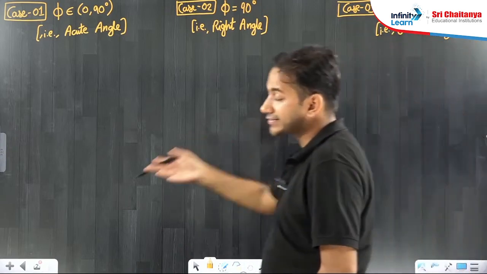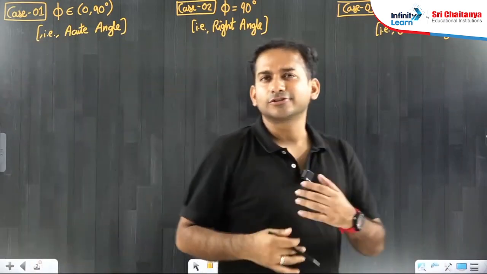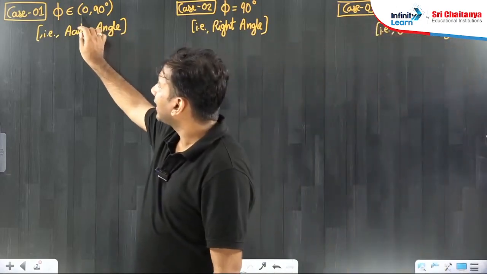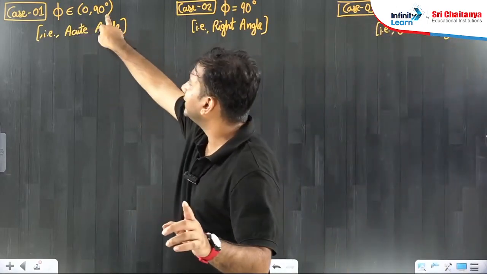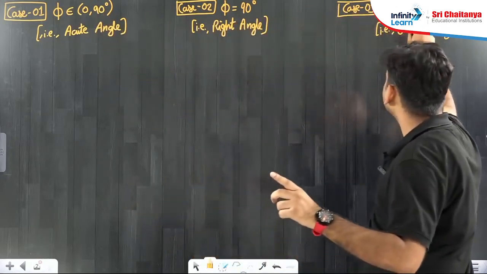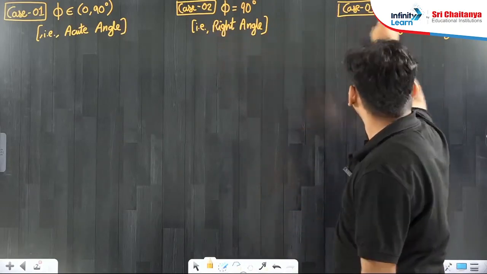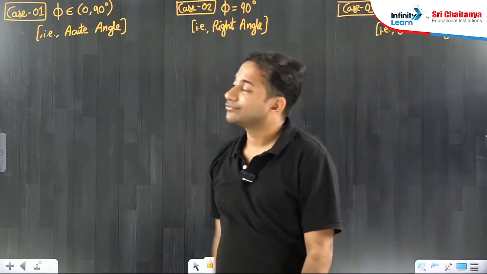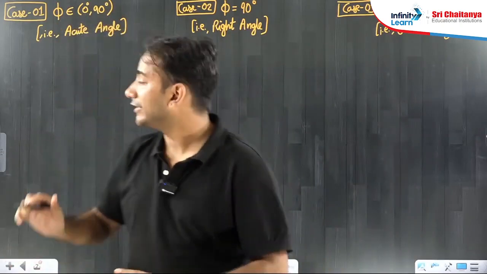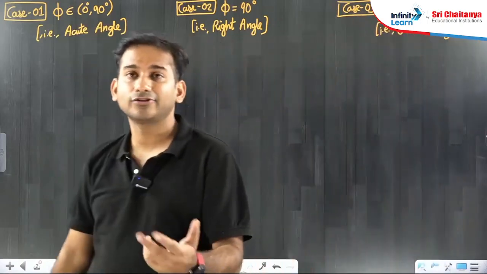Okay, I'll show all the cases possible. When I say I'll show you all the cases possible, it is also indirectly mentioning that 90 degrees I didn't include here, because it was already talked about in detail in case 2. But 180 degrees and 0 degrees, I am not at all talking about. Neither am I talking about 0 degrees here, nor 180 degrees here. Why, sir? Why is it not possible?